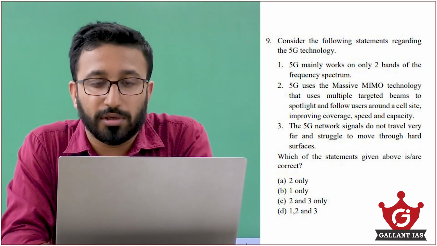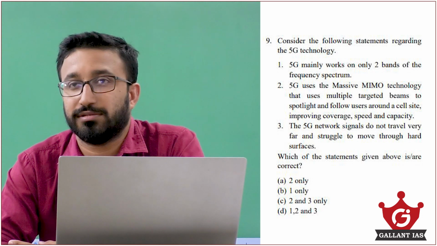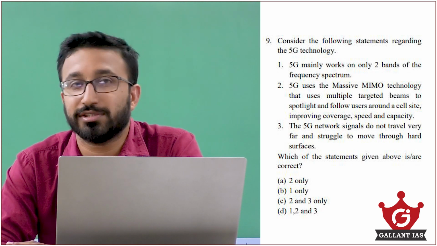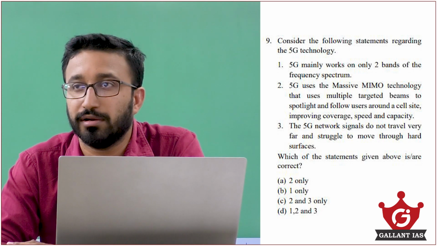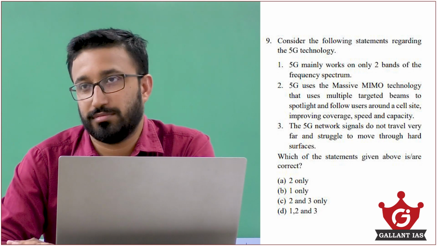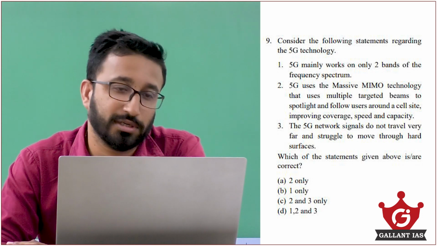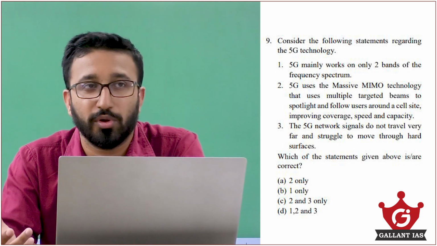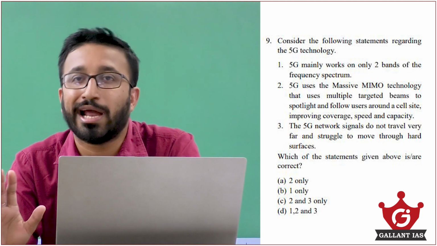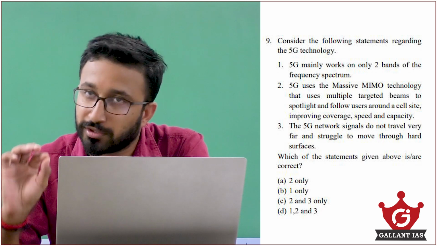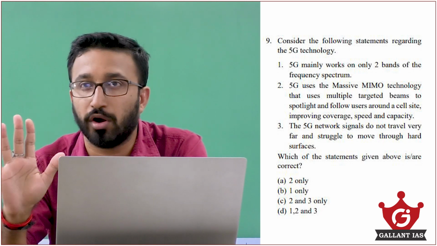So check the statements. 5G mainly works on only 2 bands of the frequency spectrum. Only is making that statement extreme. Right? Only 2. We don't know whether it is 2 or 3 or 4 or 5 or 10. It is saying only 2. So as per our strategy, that can be a wrong answer. We cannot completely eliminate it, but we can keep it as wrong.